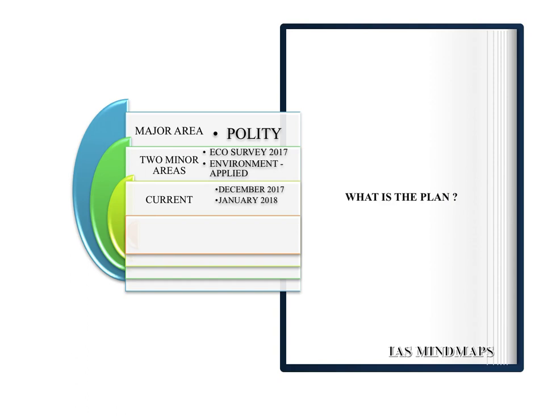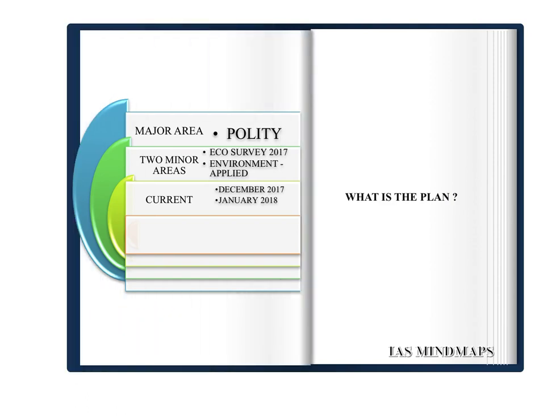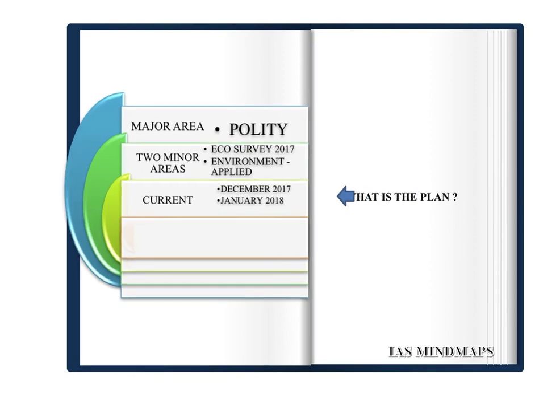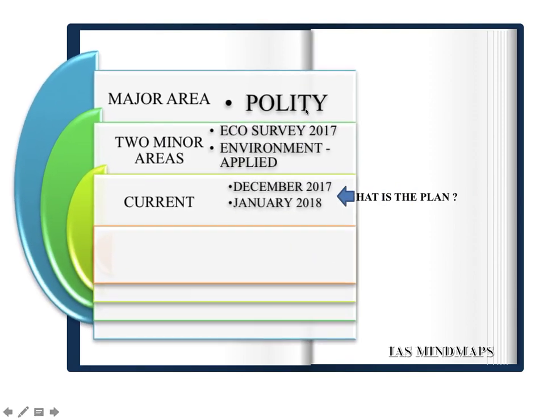As per the plan, you have to finish off one major area, that is polity, two minor areas, that is Economic Survey 2017 Volume 2 and Environment Applied and Current portion, and current affairs in the month of December 2017 and Jan 2018. You have to finish all these areas by 30th Jan 2018.